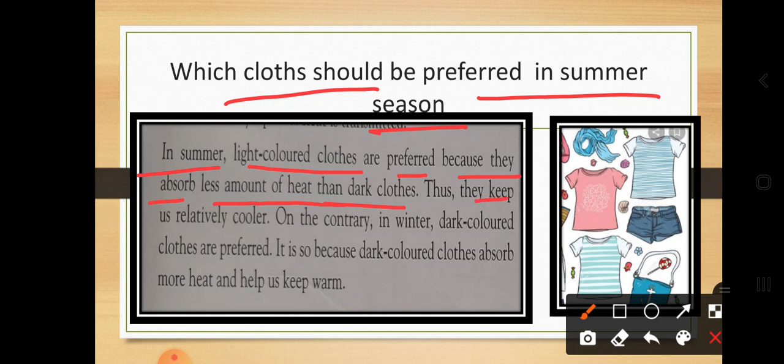So they keep us relatively cooler, and on the contrary in winter dark colored clothes are preferred. For the winter season we prefer dark colored clothes, and in the summer season we prefer light colored clothes. Why? Because dark colored clothes absorb more heat and help us keep warm. So this is our answer: as compared to light color, dark color absorbs more heat.